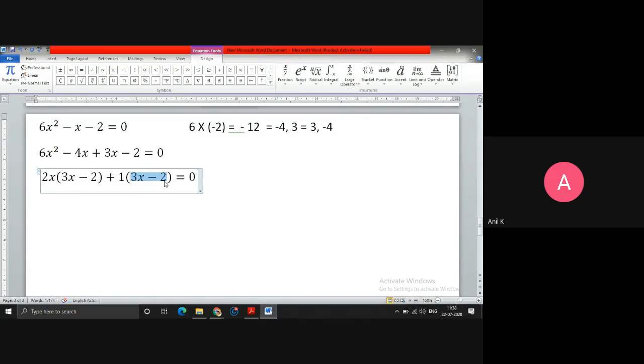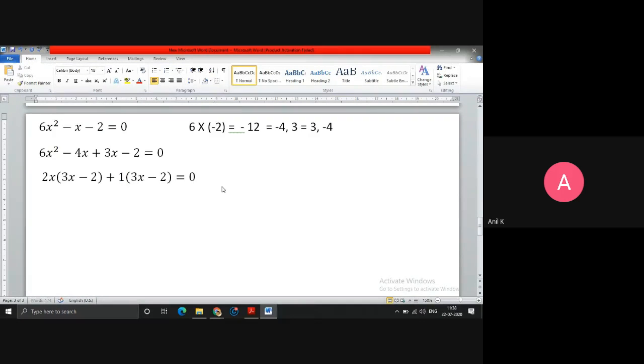If it is not the same, you might have taken the wrong term common here, or maybe here you have taken things wrong. So these two terms in the bracket have to remain the same. If not the same, just check that you have taken wrong terms common.